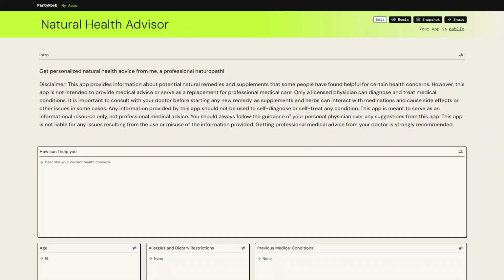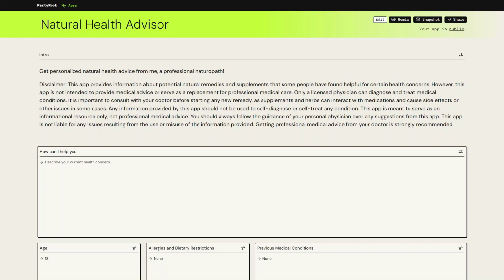Welcome to the Natural Health Advisor app demo built on AWS PartyRock Gen AI Apps Playground. Think about this app as your personal naturopath, where you can ask it any health related questions, providing minimum information like age, allergies, and previous medical conditions. The app will then provide you with personal natural remedies and a suggested weekly meal plan tailored for you. You also have the option to chat with the app for follow-up questions.